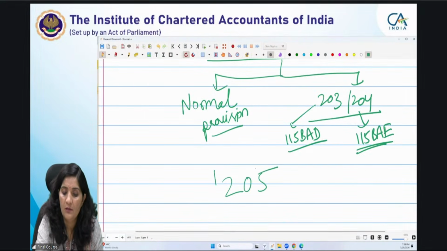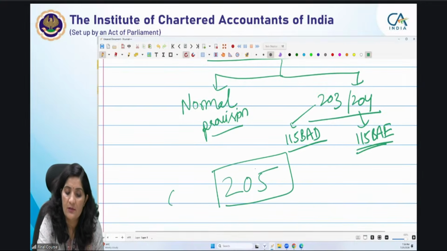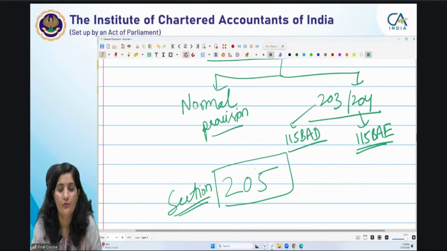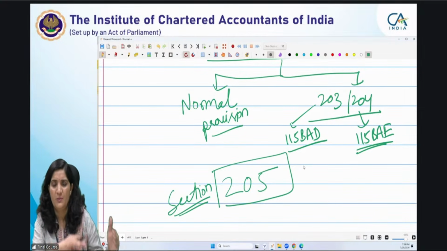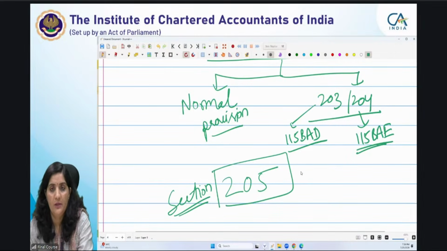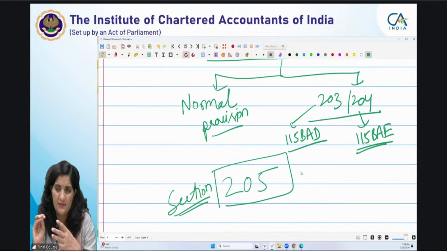This is a cumulative section, altogether one single section 205, which is there in the new act. Earlier the conditions were given in the respective sections. Basically now it's being common. There are only a few minor differences that you have to capture and gather.